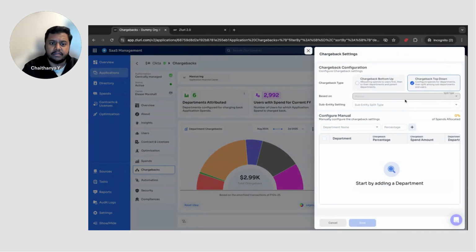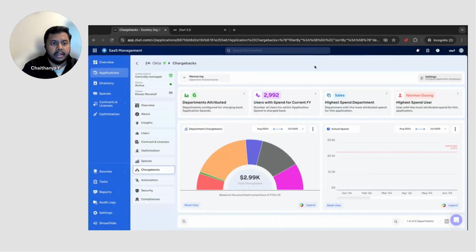You can always set this up from a top-down approach and say that the first one is based on these departments, and the next one I want to base on active users. I can add a specific department and add these departments without any problems over here. That's what we set out to do.